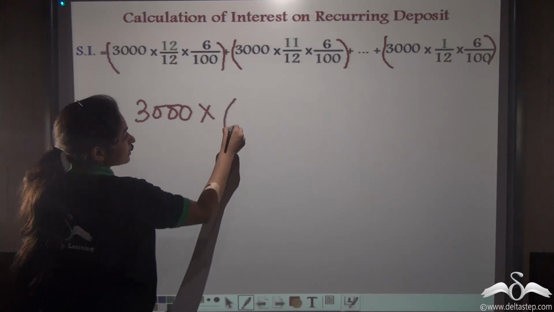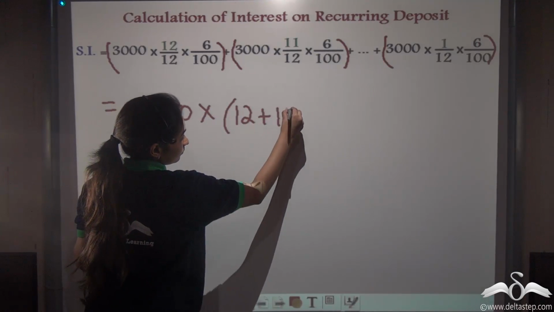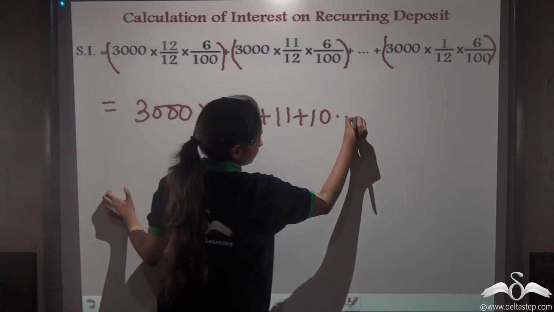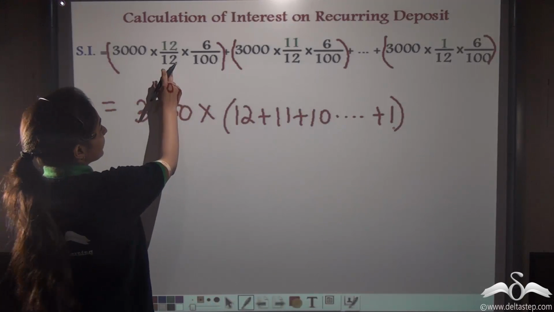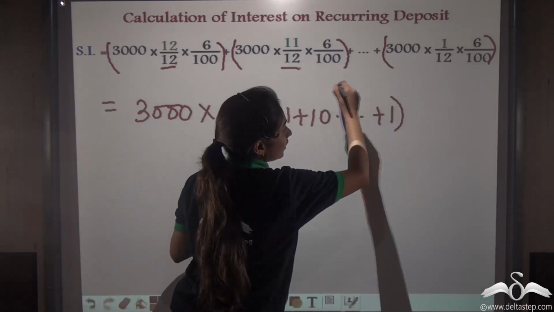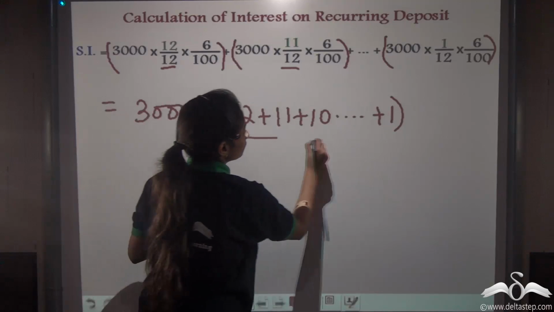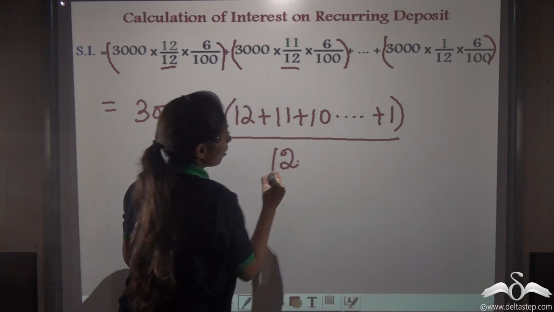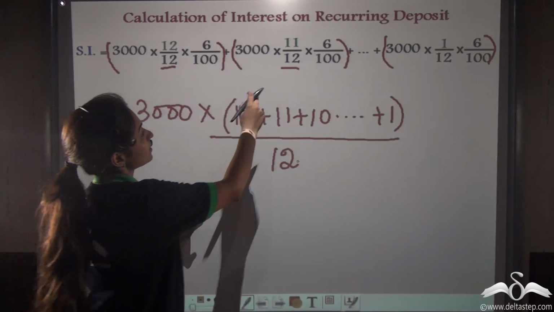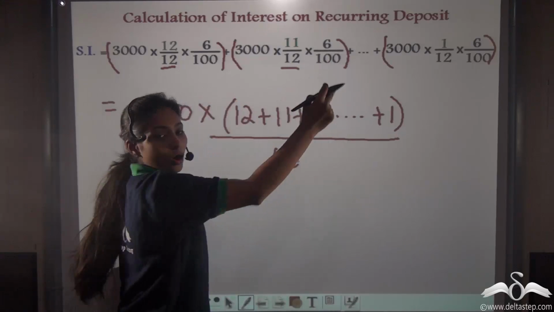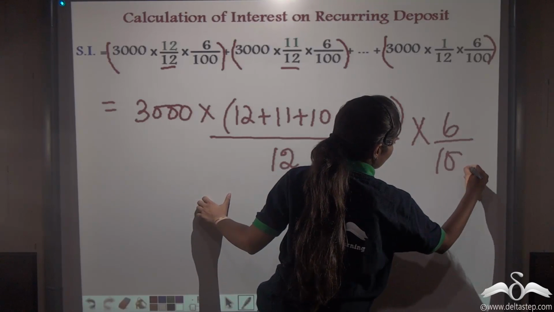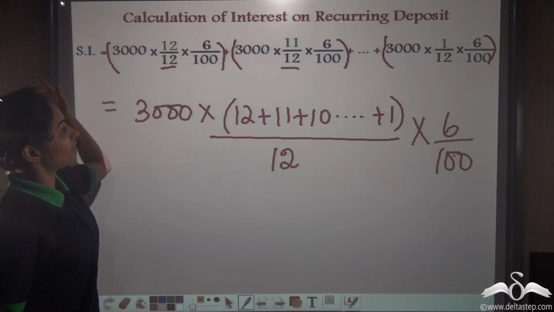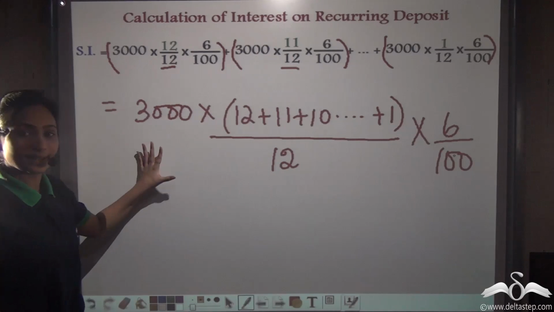So I can write it like this. Right? And I can see that 12 is also common in each and every term. What common will you see? See, 6 by 100 is also common in every term. So we have simplified this whole expression like this.